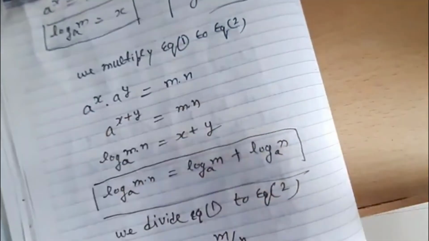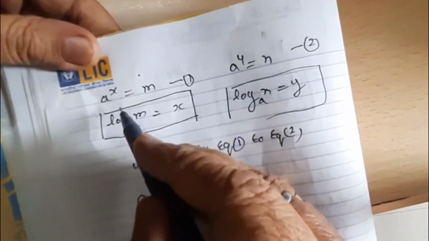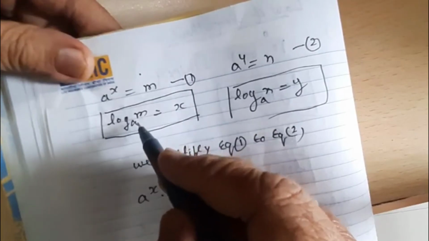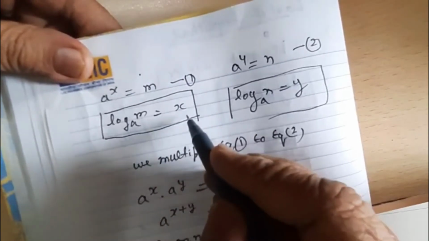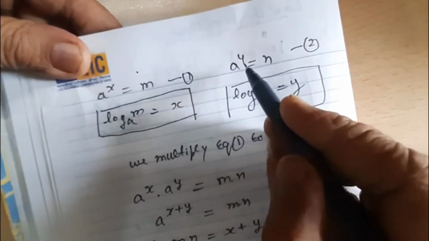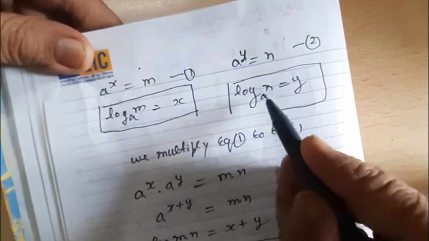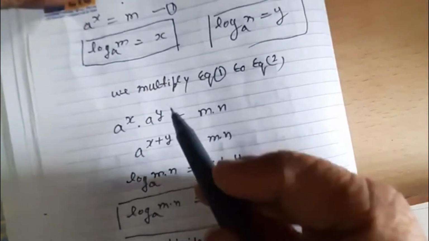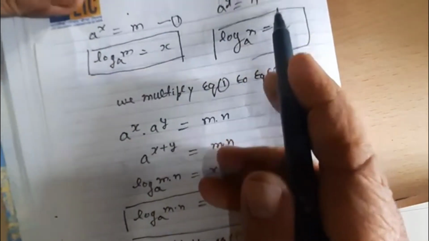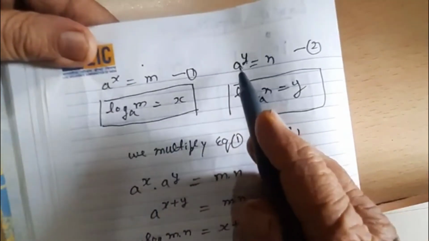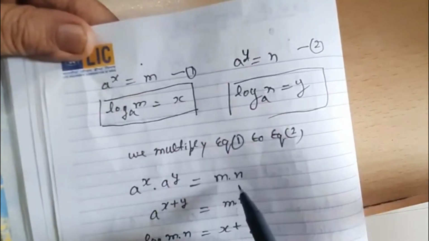Now we are coming to the sum formula and difference formula. Suppose a to the power x is equal to m. The index form; if we write in log form, log m base a is equal to x. Similarly, a to the power y is equal to n. If we write in log form, log n base a is equal to y. Here we multiply equation 1 and equation 2, applying the first law: a to the power x multiplied by a to the power y, m into n.